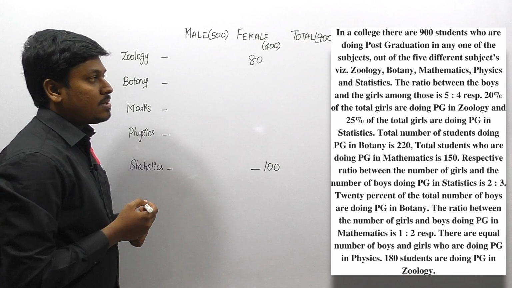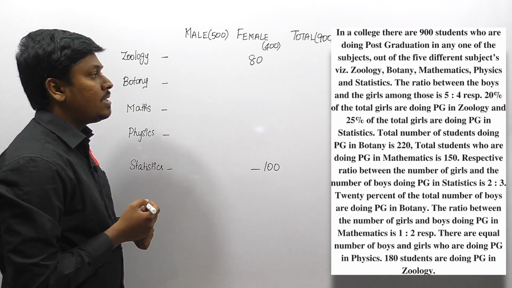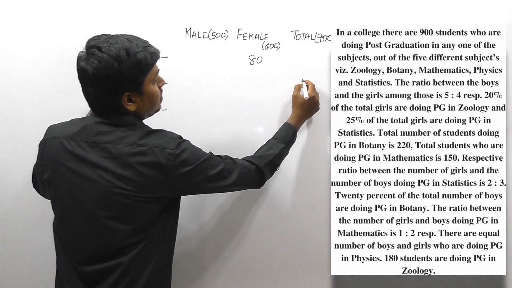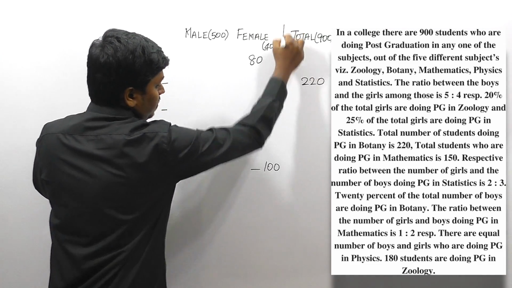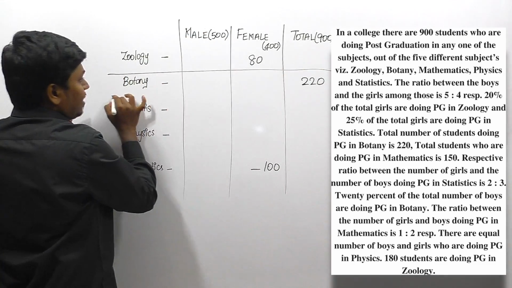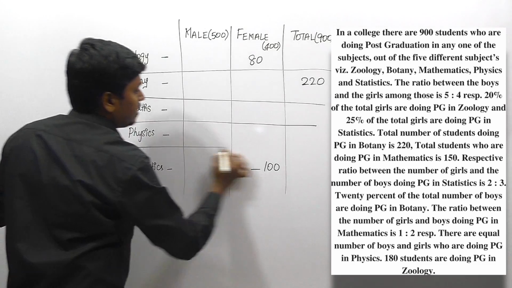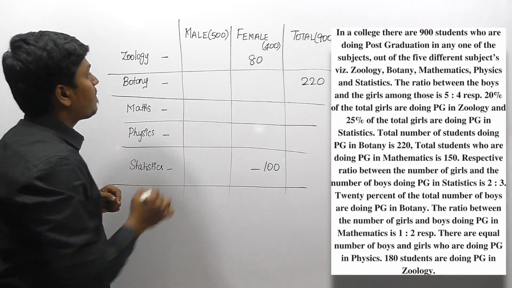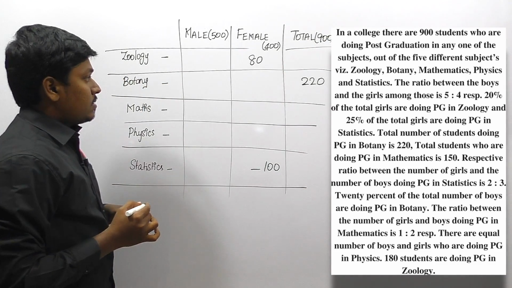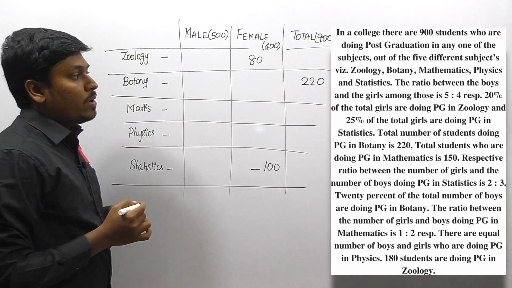Total number of students doing PG in botany is 220. So botany total will be 220, right? So let me frame a tabular column, friends, like this, so that we won't make any mistake while solving it. So better in your exams, just frame a tabular column. Okay friends, so the total number doing botany is 220, right?